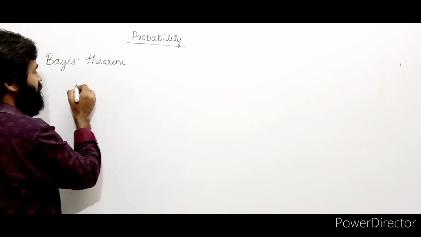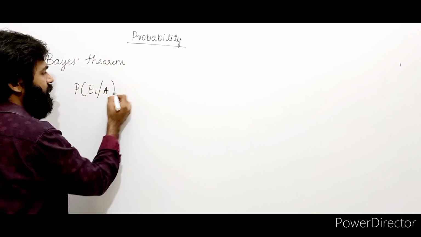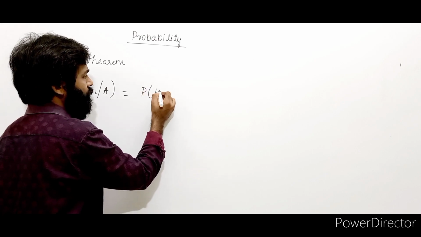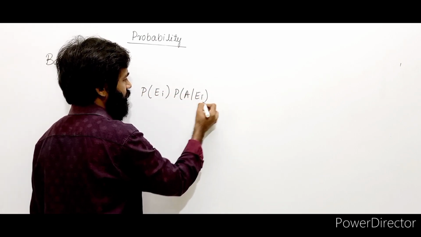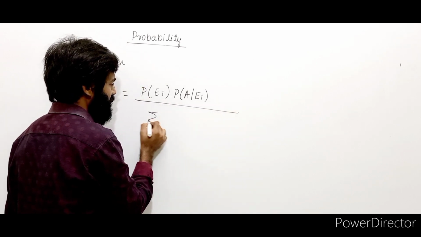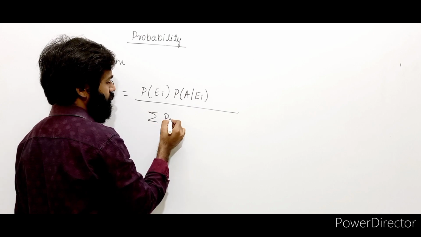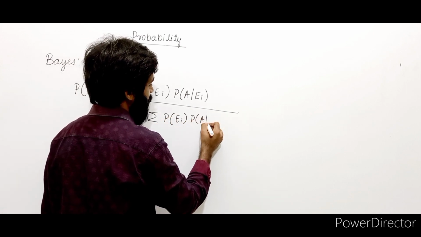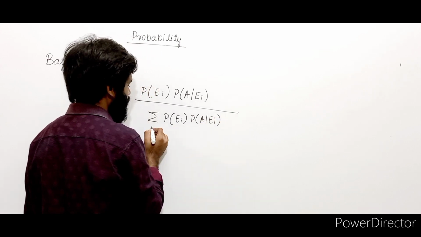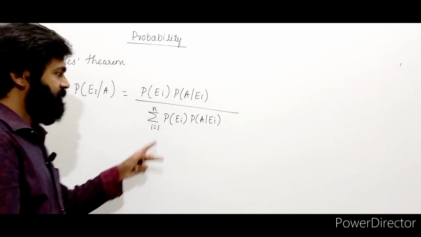Bayes theorem formula is given by P of Ei bar A is given by P of Ei into P of A bar Ei divided by summation of P of Ei into P of A bar Ei, where i is from 1 to n.